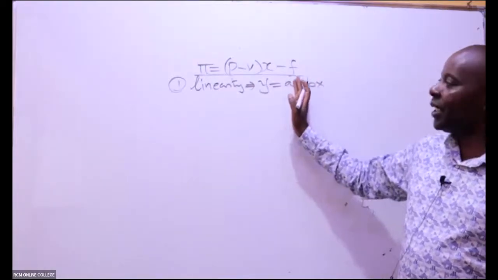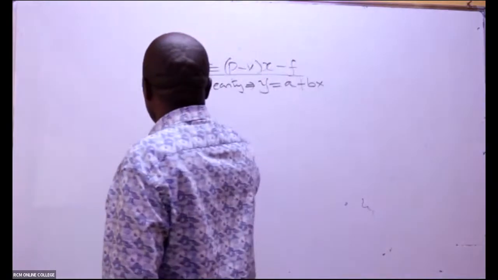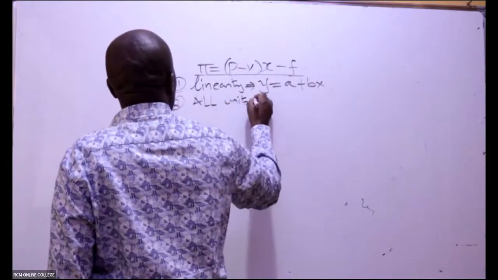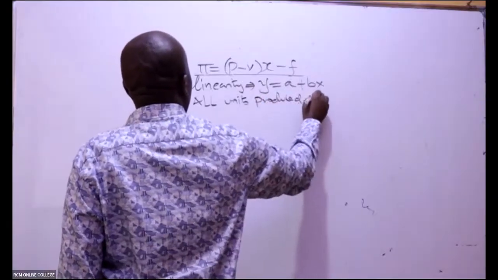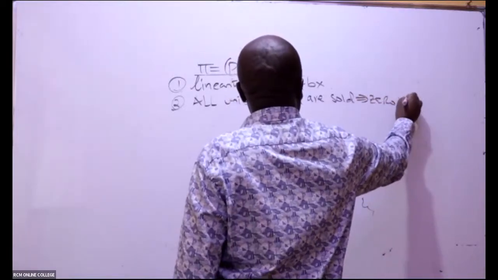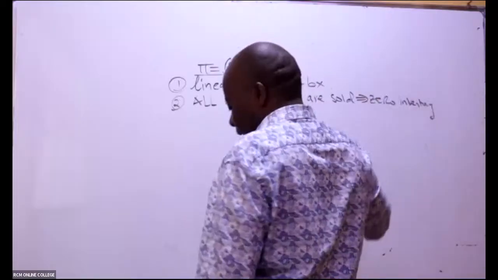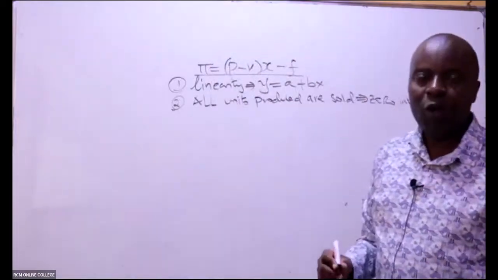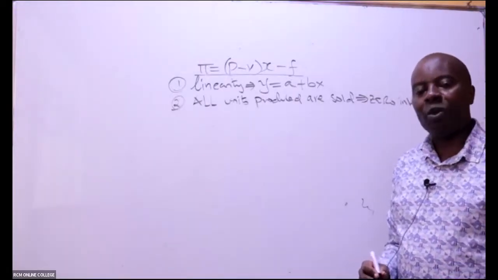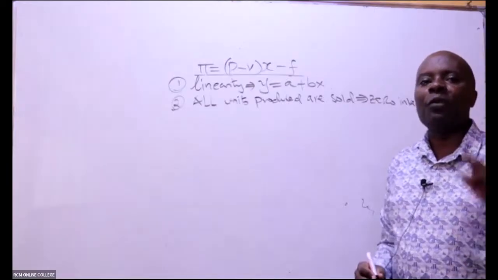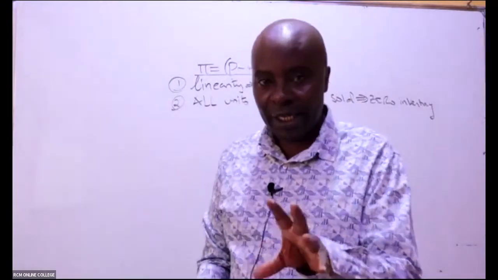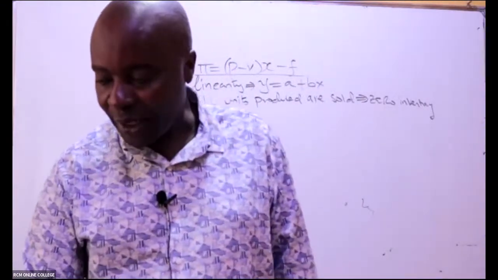Very, very important. Then we have another assumption that all units produced are sold. No inventory, zero inventory, because whatever we produce, we are able to get a market. That is why you'll get some books talking about a perfect market. Ladies and gentlemen, I want to believe you have taken in some points there. And if you haven't, there are very good students here who will write those things and send them to us on WhatsApp.